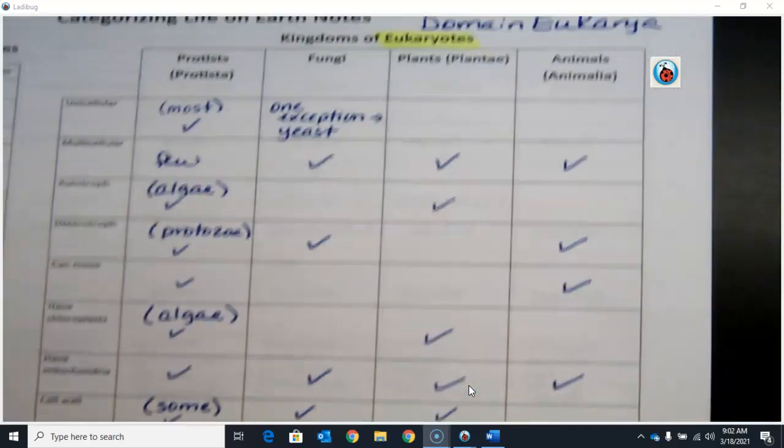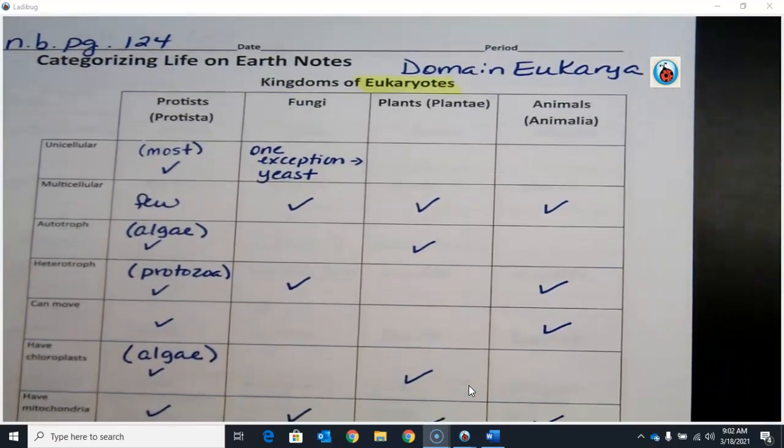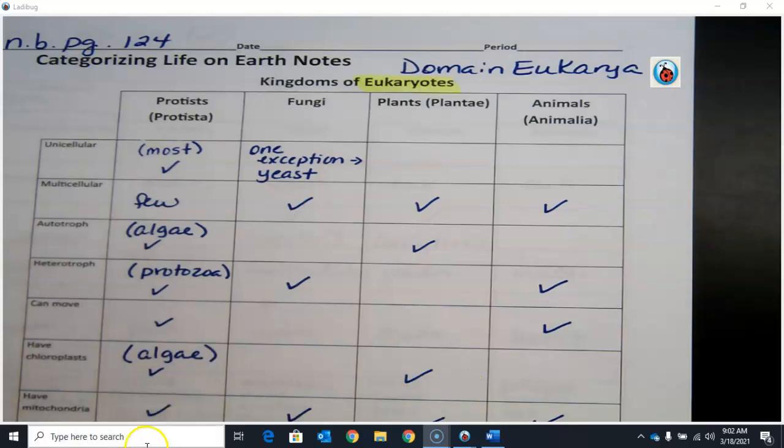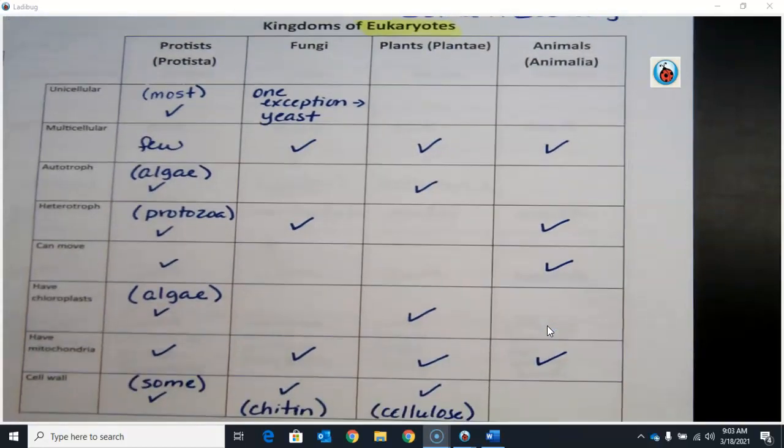And our last kingdom in domain Eukarya are the animals. All animals are multicellular. Animals are heterotrophic. They can't make their own food. We get our food by ingesting. Most animals can move. Of course, animals do not have chloroplasts because, again, they can't make their own food.